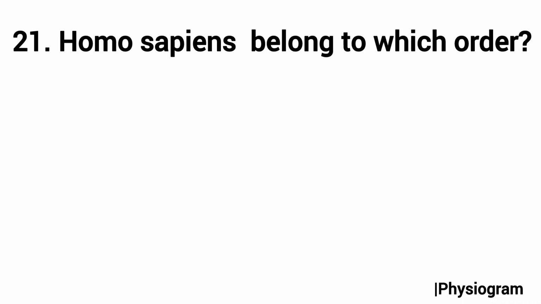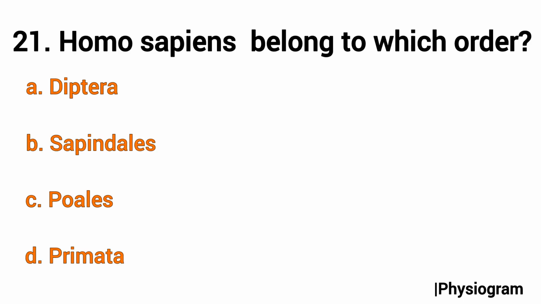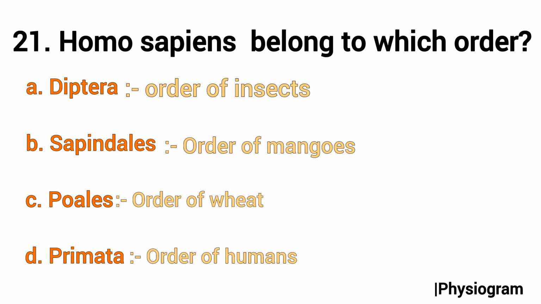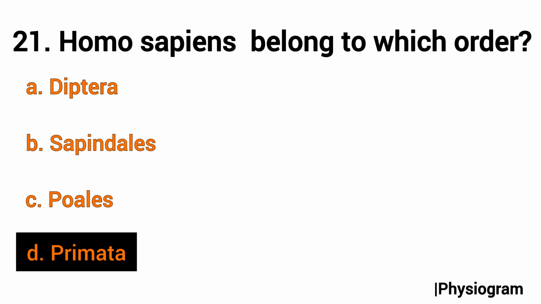Next question is from chapter 1 of class 11, that is Homo sapiens belongs to which order? Options are A Diptera, B Sapindales, C Poales and D Primata. So if you have read the table of the NCERT, it is clearly written that option number A, which is Diptera, is the order of the insects, B, which is Sapindales, is the order of the mangoes, C, that is Poales, is the order of the wheat and D is the order of the humans, that is the Homo sapiens. So the correct answer will be D, that is Primata.